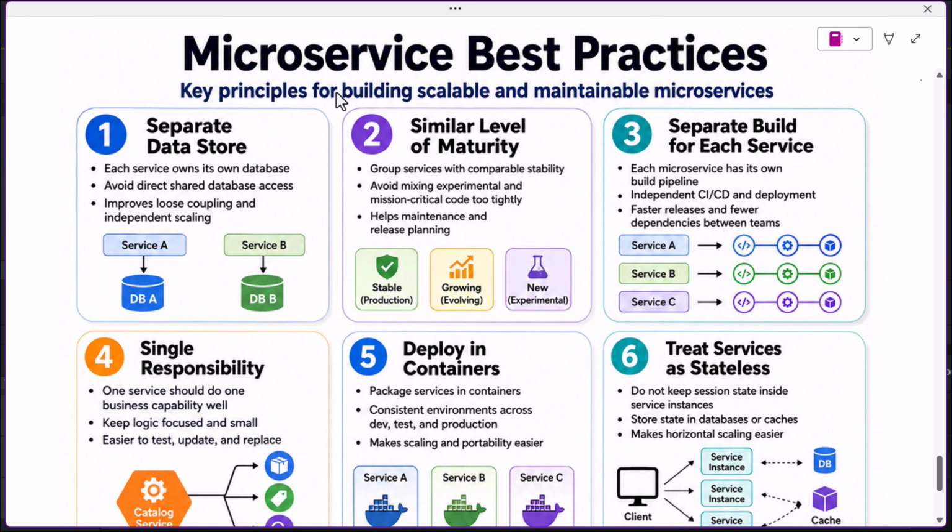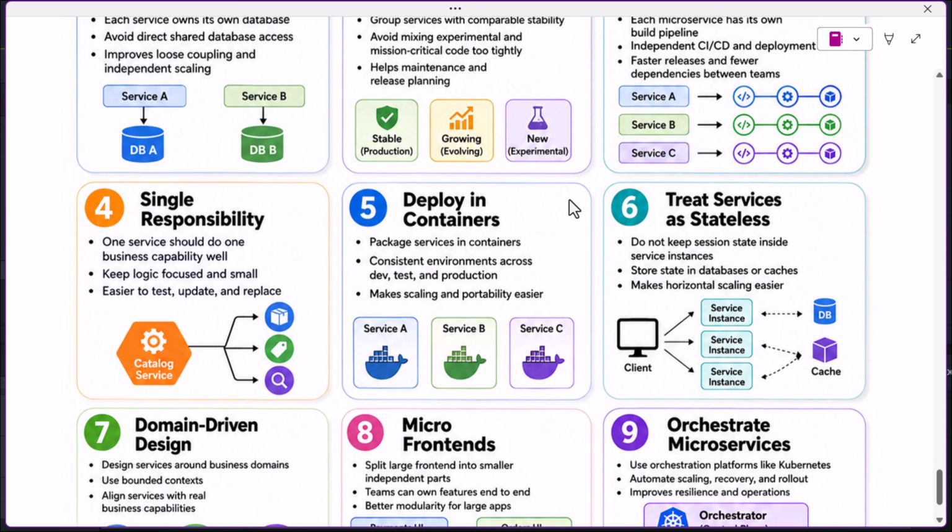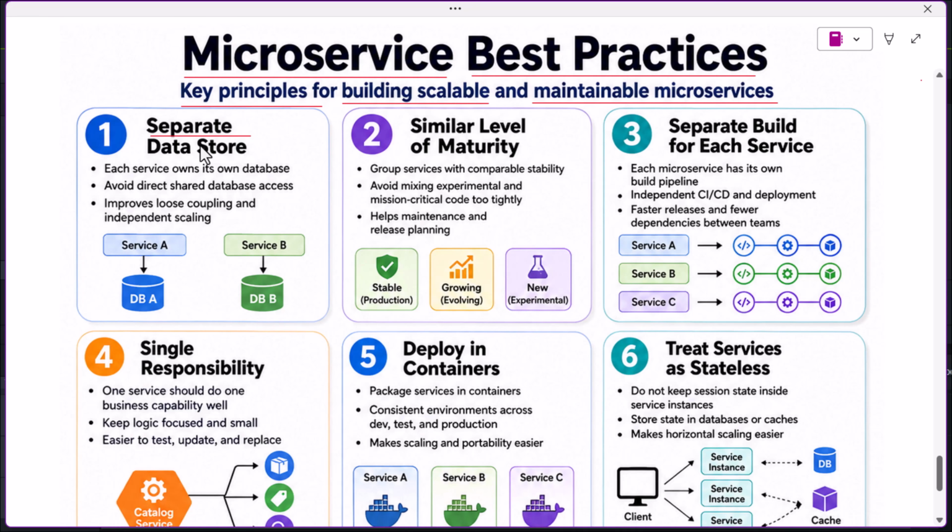Hi everyone, welcome back. In this video, we will understand microservice best practices. These are key principles for building scalable and maintainable microservices. Let's go step by step in the proper order. The first best practice is separate data store.